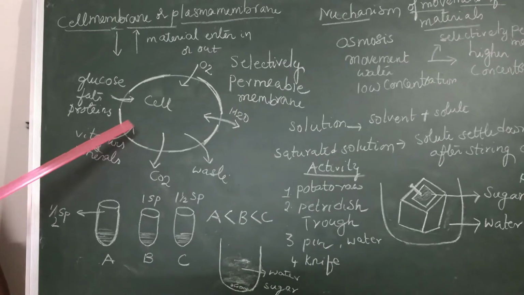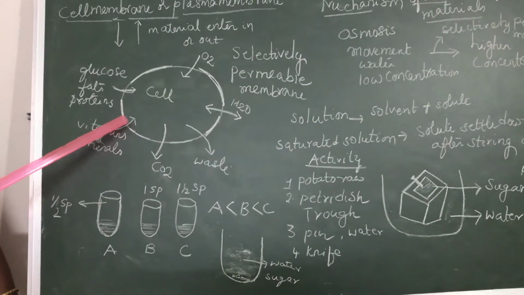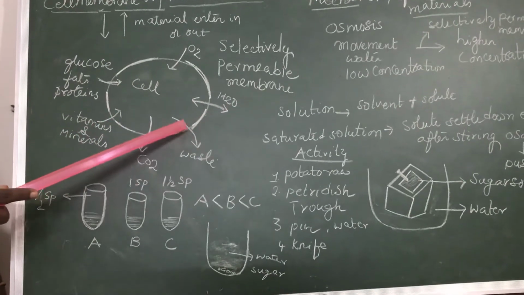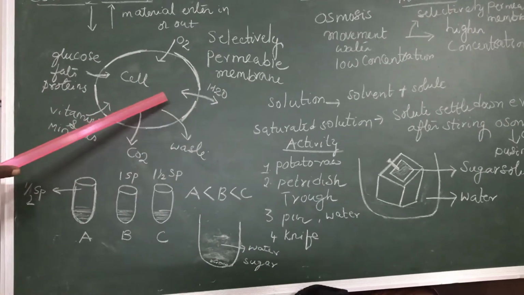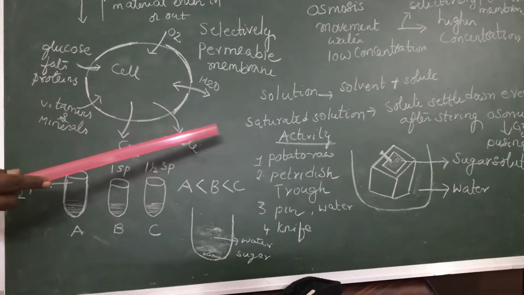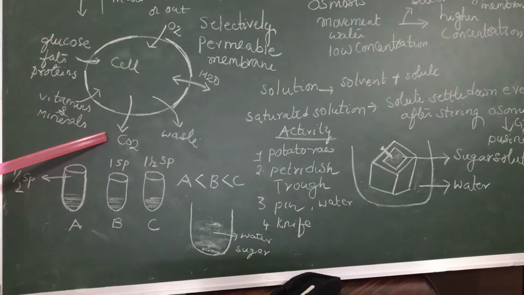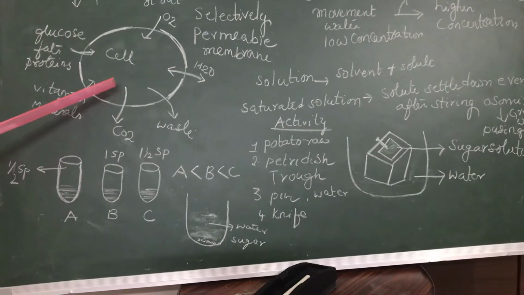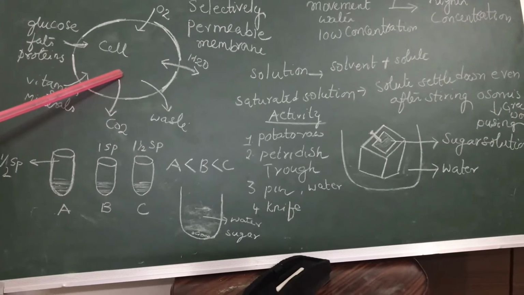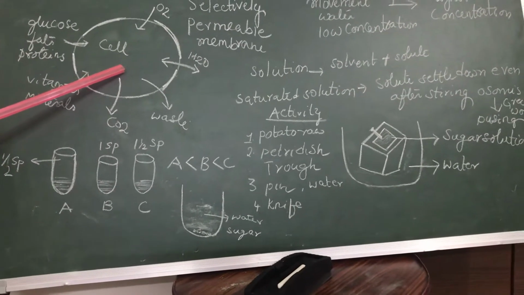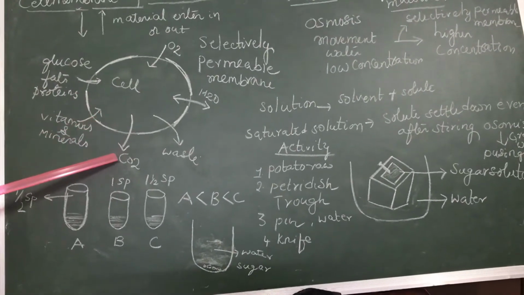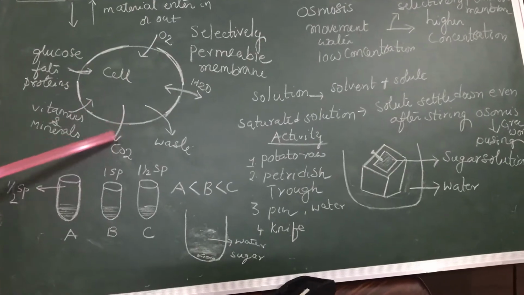Now coming to the vitamins and minerals. Vitamins and minerals are also needed by the cell, so they enter into the cell. Sometimes excess minerals and nutrients may also go out of the cell and be excreted in the form of urine. So whatever is needed will enter and the remaining will be excreted. Now coming to carbon dioxide. Carbon dioxide definitely exits out of the cell because accumulation of carbon dioxide in the cell will become toxic and sometimes may lead to the death of the cell. So carbon dioxide must be eliminated from the cell.